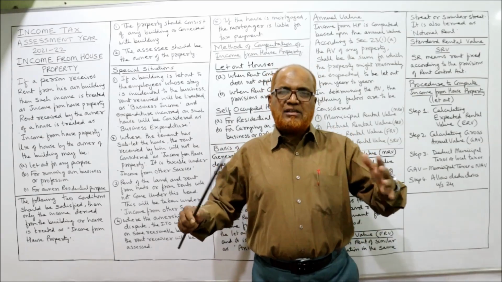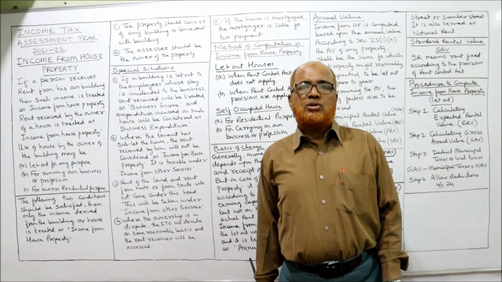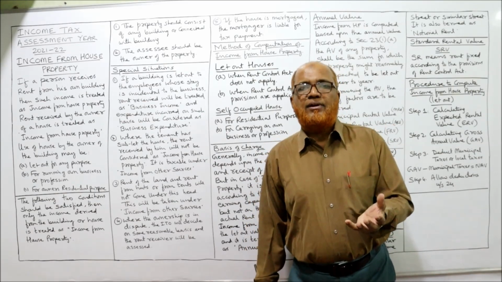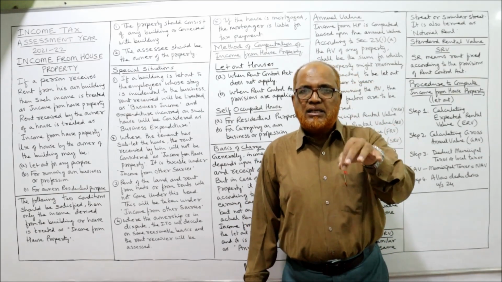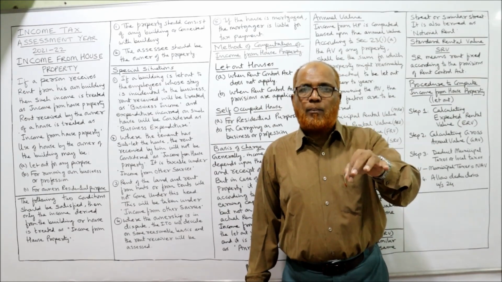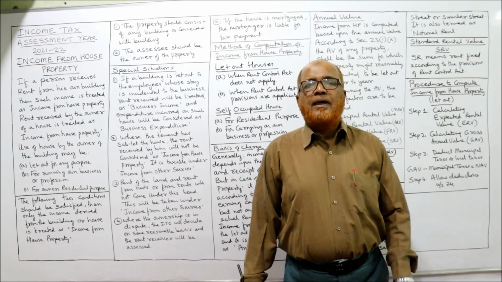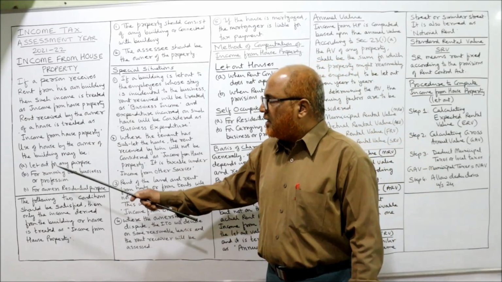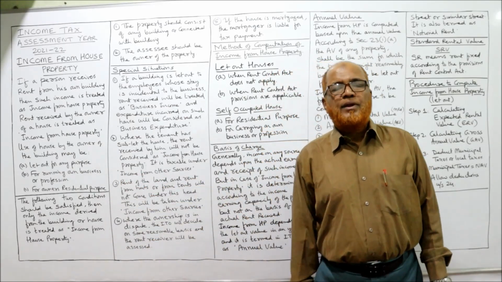A person is having some property which is let out to a tenant, and from the tenant rent is received. The Income Tax Act says this rent received from the property let out is taxable under the head income from house property. Then, use of the house by the owner of the building.